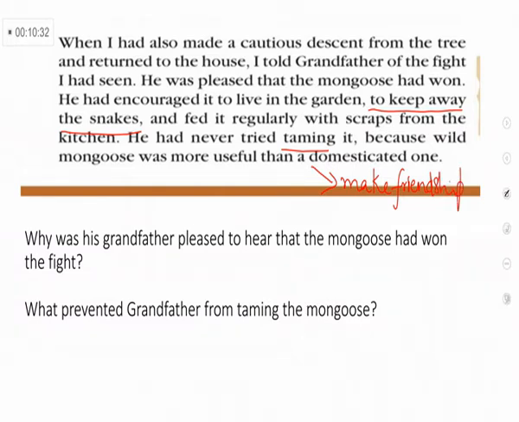Because wild mongoose was more useful than a domesticated one. It means a tamed mongoose will not kill cobras as that of undomesticated one. Okay. Can we move to our comprehension questions?